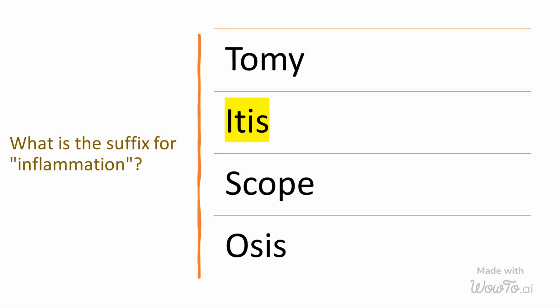Inflammation, also known as itis, refers to the body's natural response to injury or infection. It is a complex process that involves the activation of the immune system to protect and heal the affected area. Inflammation can be acute, which is short-term and typically resolves on its own, or chronic, which persists for a longer period of time and may contribute to various diseases. Common signs of inflammation include redness, swelling, heat, and pain. While inflammation is a vital defense mechanism, excessive or prolonged inflammation can be harmful to the body and may require medical intervention to manage.